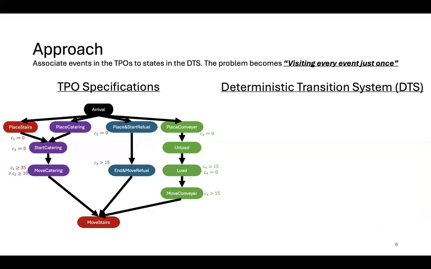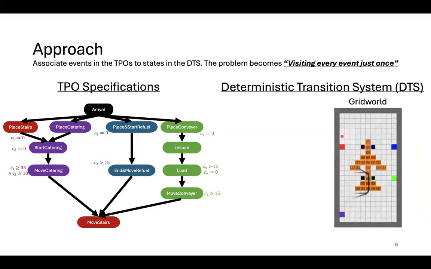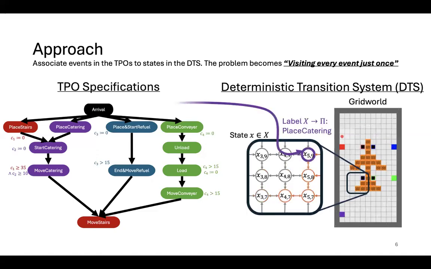Our approach is to abstract the motion of the robot as a transition system represented with nodes and edges, and associate each event in the TPO to a state in the DTS. Now the problem is to find plans that visit each event just once with respect to the precedence and timing